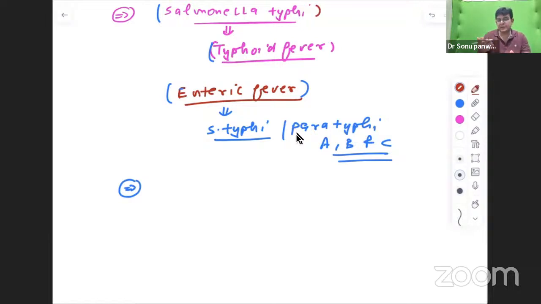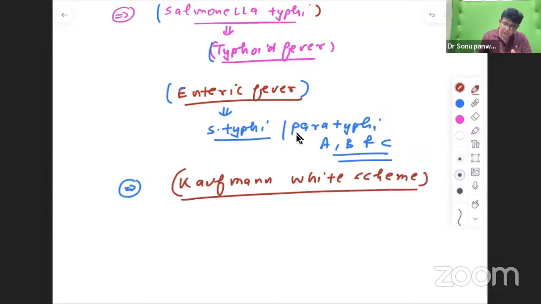Salmonella are all classified by a scheme termed the Kaufman-White scheme. You should know this much, that there is something called the Kaufman-White scheme by which you classify the various Salmonella.